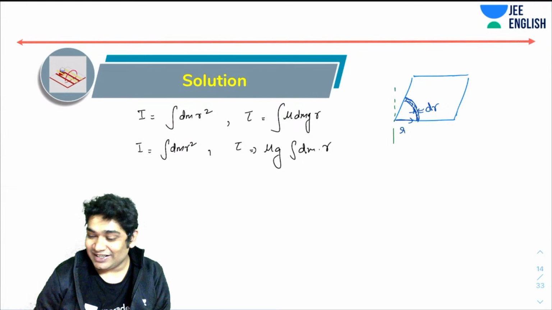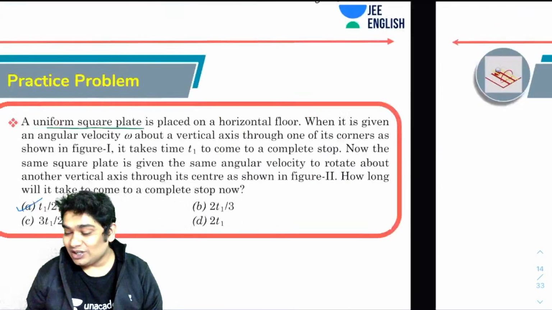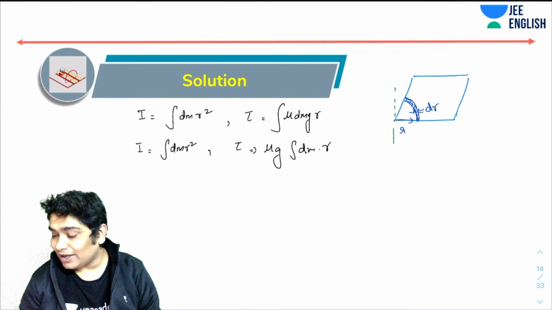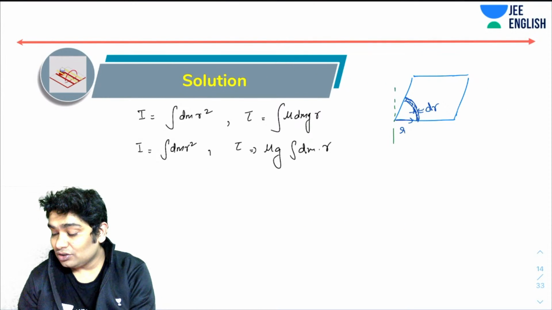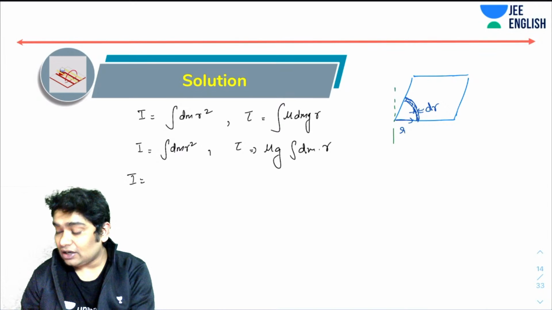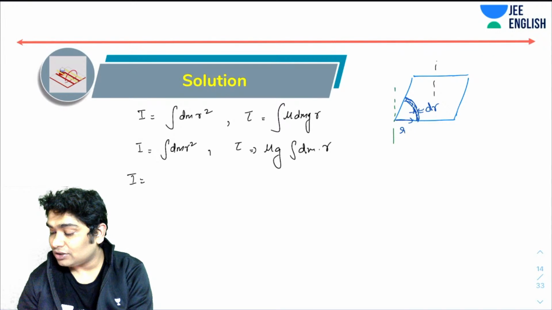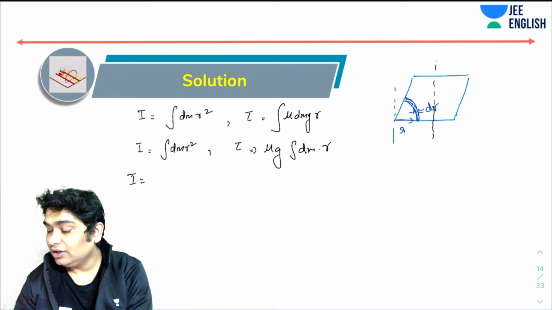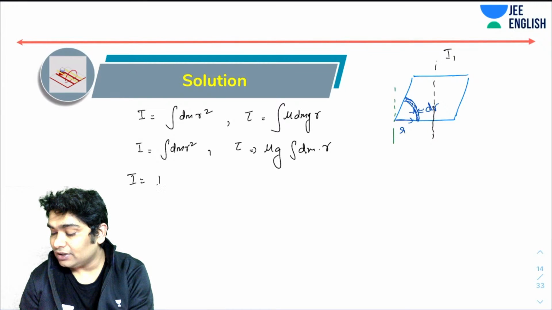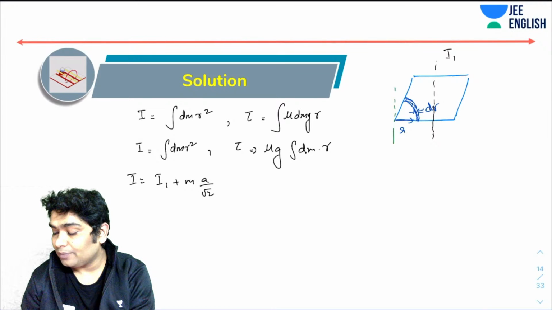The idea is to understand the dimensional analysis. So dimensionally, you realize what that equation is. I for this kind of an axis would have the parallel axis theorem applied with this axis, right? If this is I1, then I is equal to I1 plus M times A by root 2, whole squared, right? And if this was A,